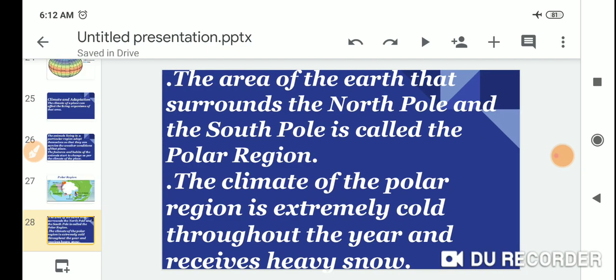The area of the earth that surrounds the North Pole and the South Pole is called the polar region. The climate of the polar region is extremely cold throughout the year and it receives heavy snow.